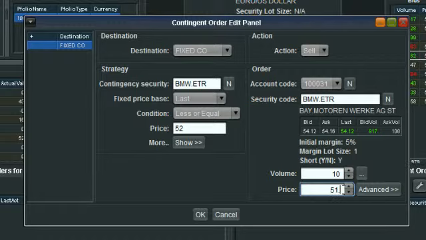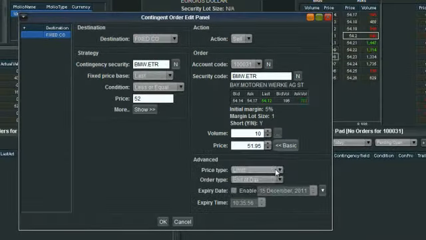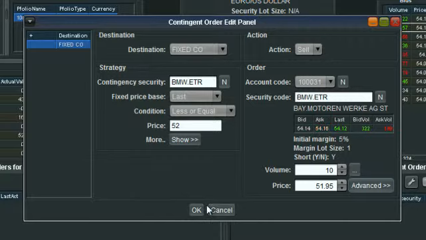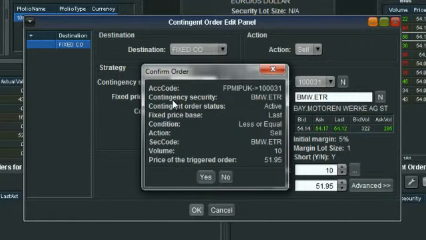So you might say 51.95 or something along those lines. Alternatively, by hitting the advanced tab, we can select at market. In this case, we're just going to use a limit. Now once we've done this, we've got everything filled out the way we'd like. We select OK. Here we can obviously see, again, just a brief snippet of what we want to do.